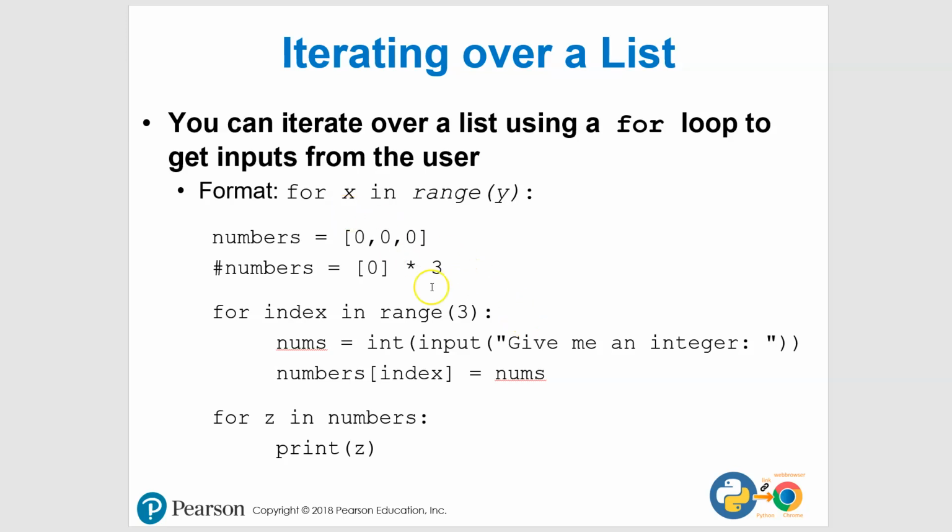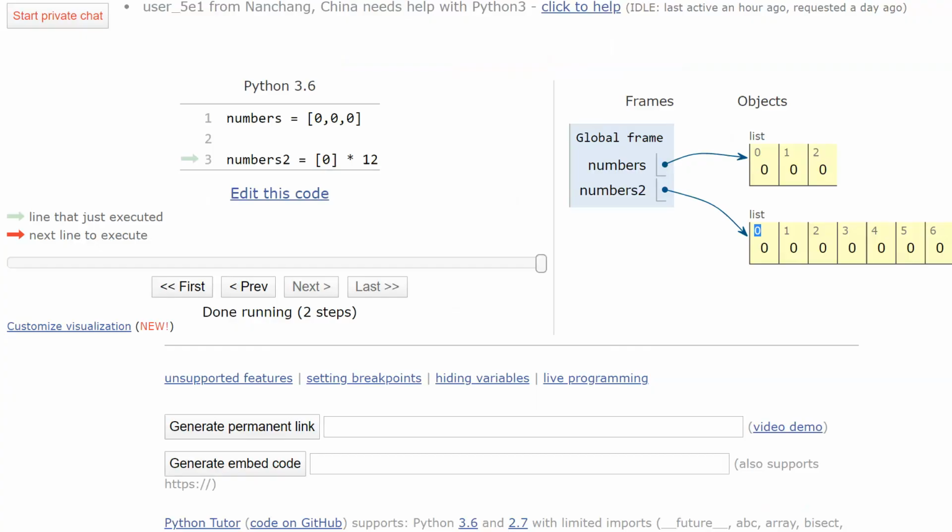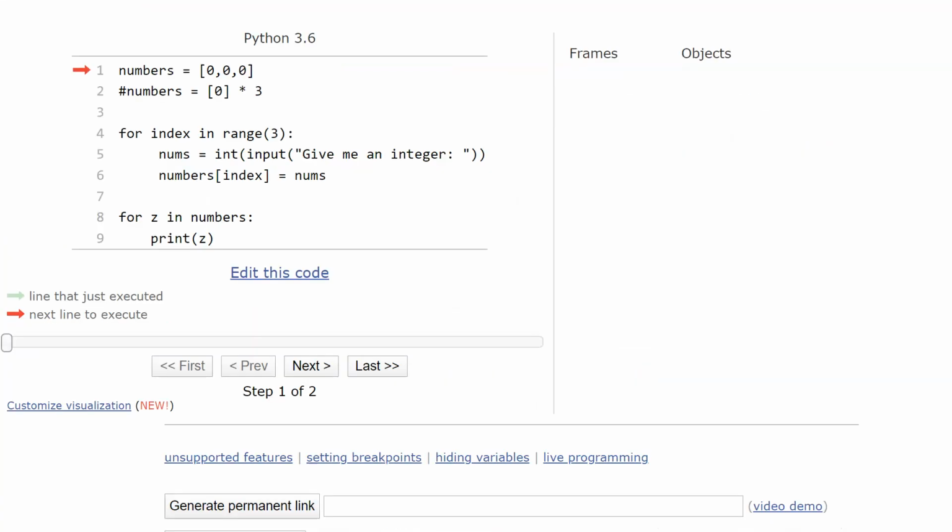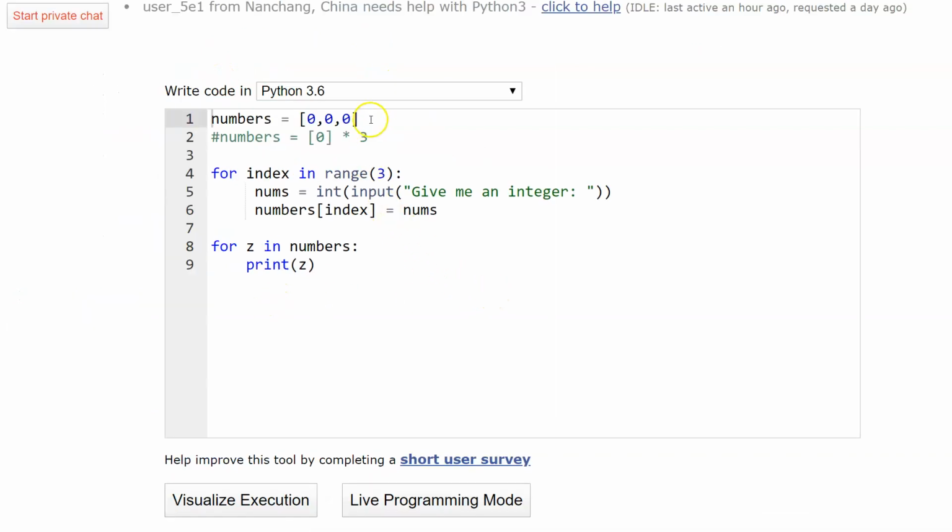So if I do this little simple piece right here, and I'm going to pull up the code because I think it's easier to see it over here. We've got this really simple little piece in here that just says, we're creating this little numbers list, and I'll just leave that one in there because it's all set up. And then we're going to say, okay, for index in range 3, because I'm matching these up, go ahead and just, I don't know, give me an integer, all right? And then we're going to write the values into the array and then print them here. I just use E for something different.